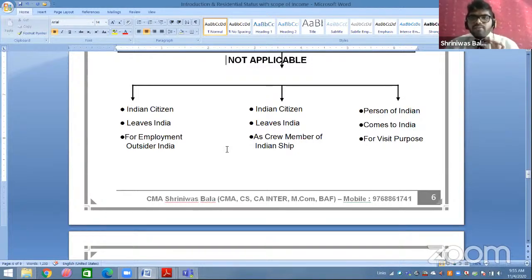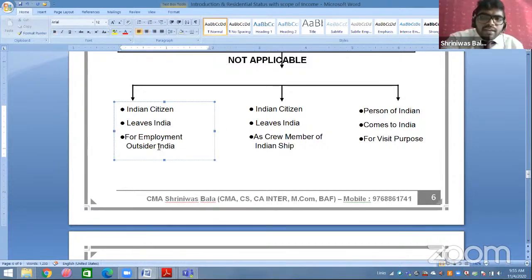So on all these three points you have to be satisfied with 182 days only. If you satisfy the 182 days, then we will call you a resident of India. If you do not satisfy 182 days, then we will call you a non-resident of India. Now, what is given in these three points? First point: an Indian citizen leaves India for employment outside India. Some Indian citizen left India for employment outside India. So in this case, only point A is applicable, that is 182. Point B is not applicable. Only the 182 criteria is applicable.